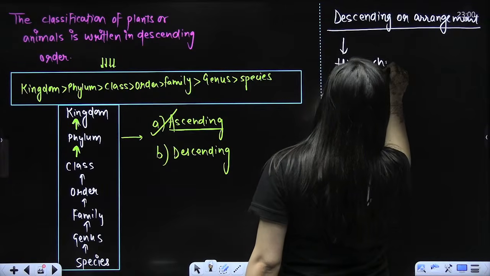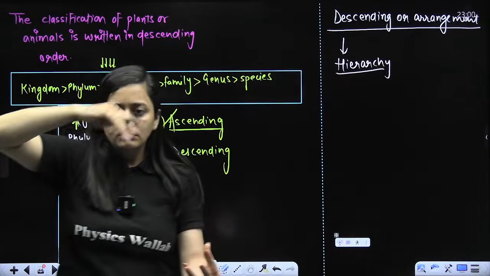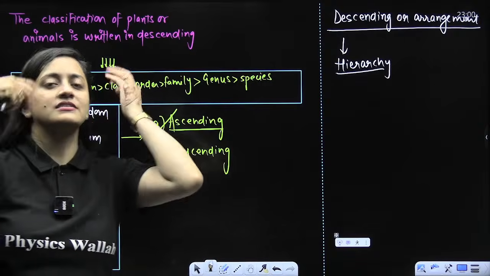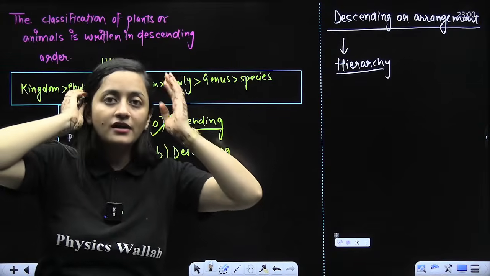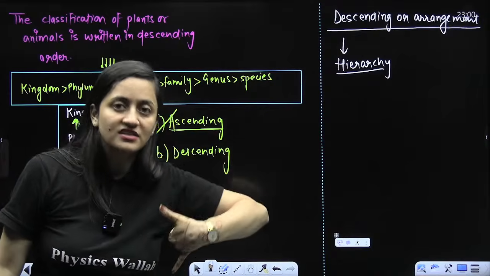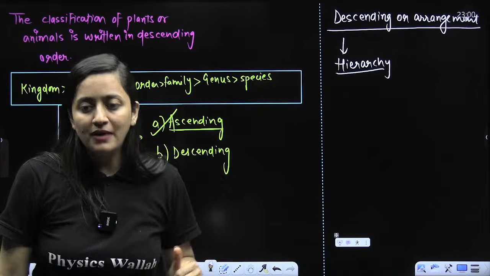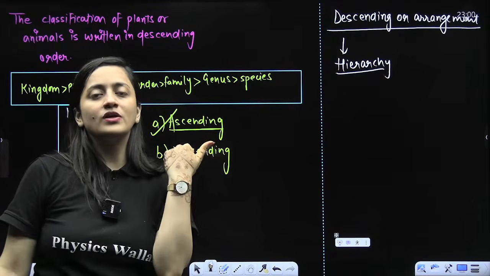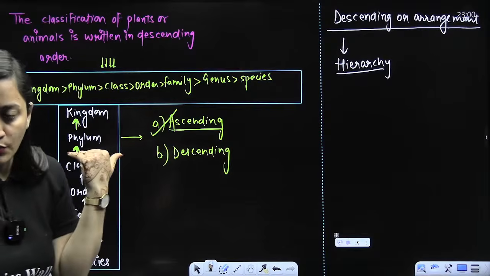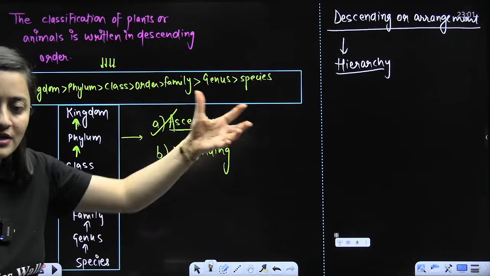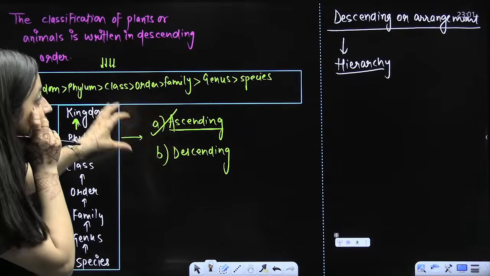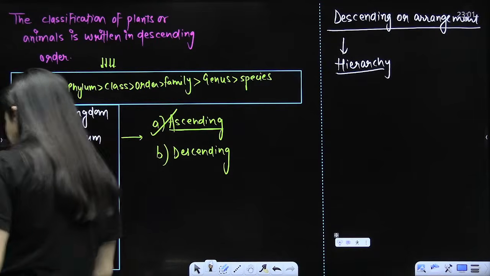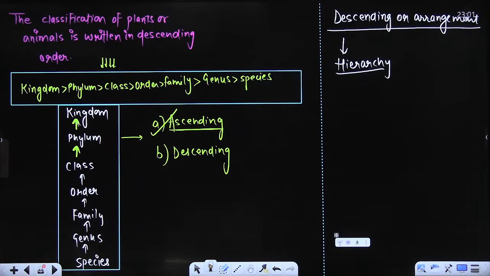Think of top management. There is a hierarchy. Suppose you have a SIM card or network issue on your phone. You will call the customer care, you will not directly call Ambani and say, hello brother, why is Jio not working fine? You will talk to the customer care executive first. So remember, the descending or ascending arrangement of these categories is known as hierarchy.